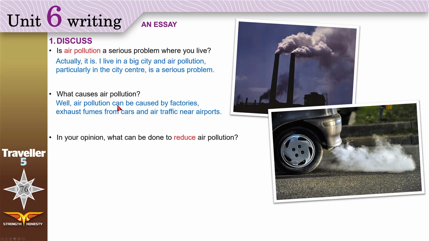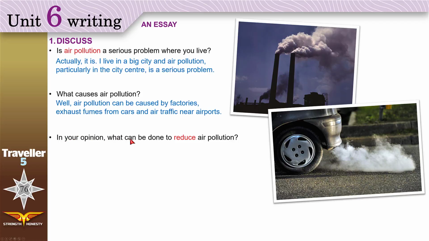Well, air pollution can be caused by factories. This is a factory. Exhaust fumes from cars. Can you see the fumes coming out of the car? Sometimes you don't see the fumes. They are invisible, but they still exist. As long as the car is running, it produces carbon dioxide or monoxide. And air traffic near airports.